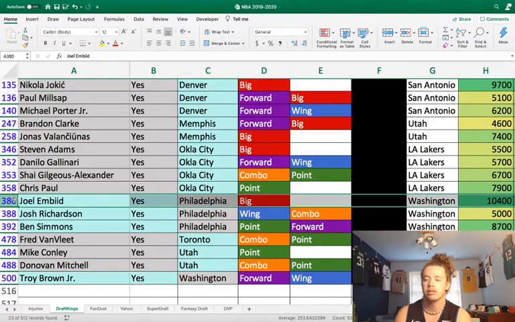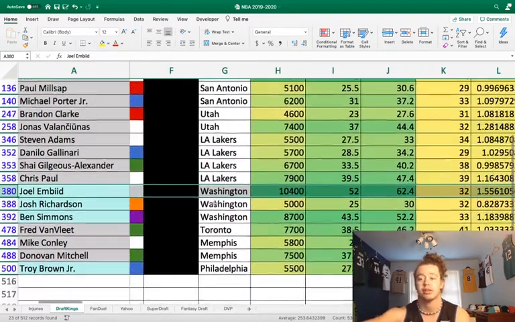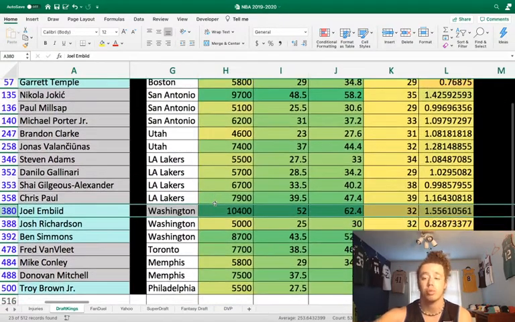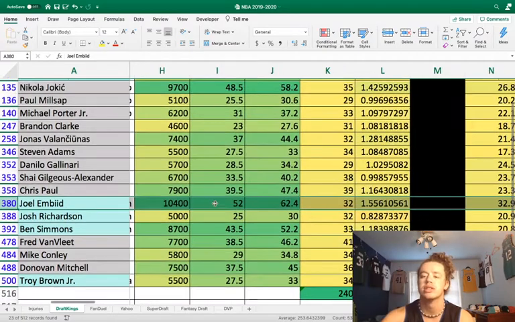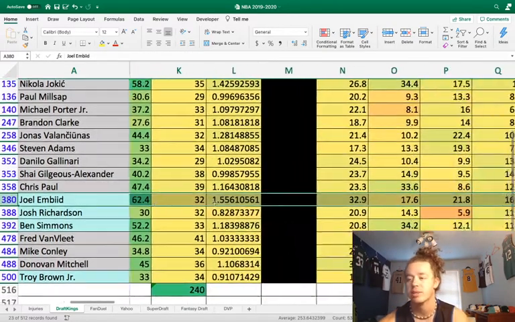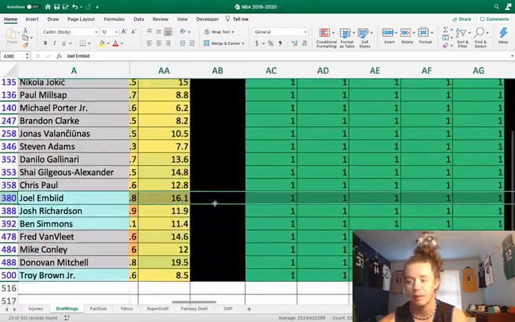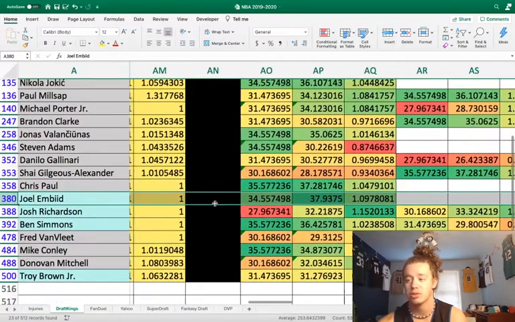All year we just target Washington. They're so bad on defense, and I said it last time, there's no way Jakob Poeltl is going to lock down Joel Embiid, and it happened. But now there's really no way Thomas Bryant locks down Joel Embiid. He's literally the worst defensive center in the entire NBA. He's been getting torched all year. This is just an absolute brutal matchup.